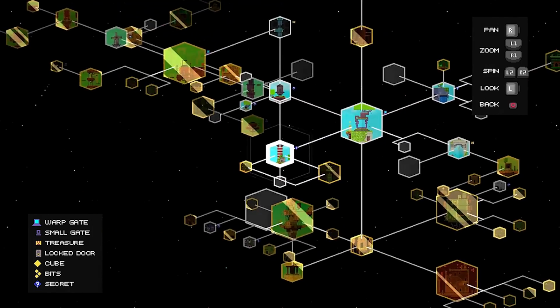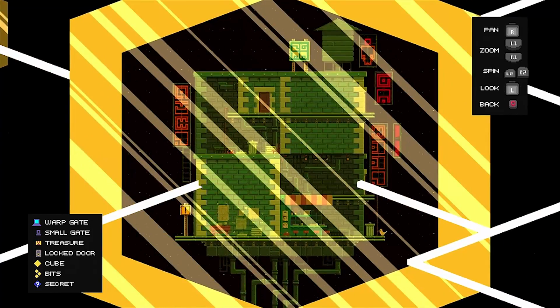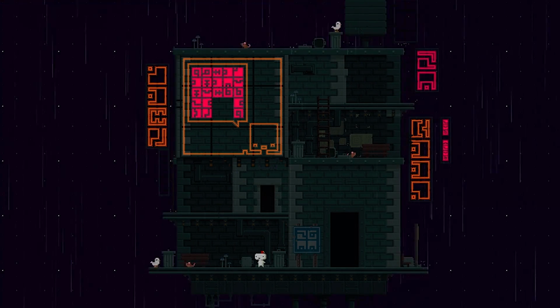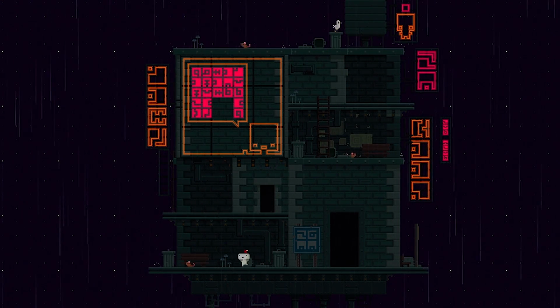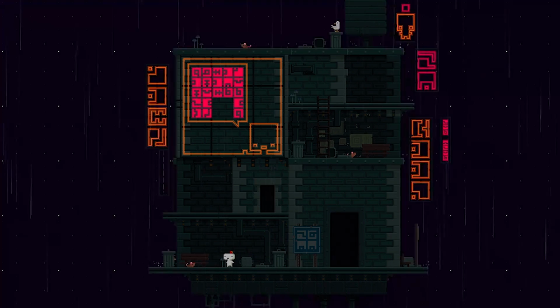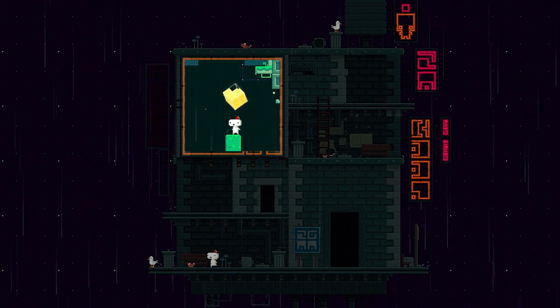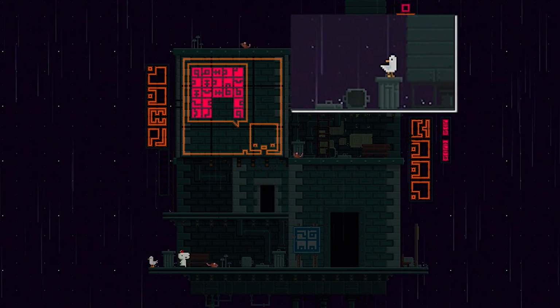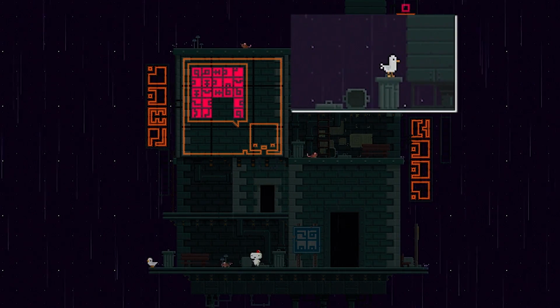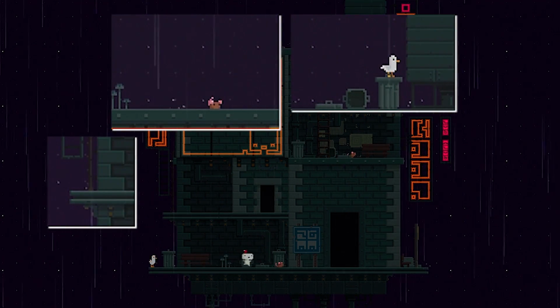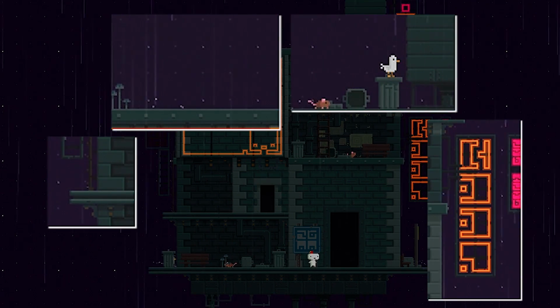Zipping back across the map, we have this rainy, nocturnal city looking area. Now, while there's not an awful lot going on, there's still activity that spruces up what is essentially a really short dead end designed for rounding up the game's goal pieces, these little golden cubes. You've got your classic seagull back again, you've got these little rats running back and forth, you've got the rain splashing on the floor, you've got lightning, and you've got the neon lights that flicker from lack of maintenance.